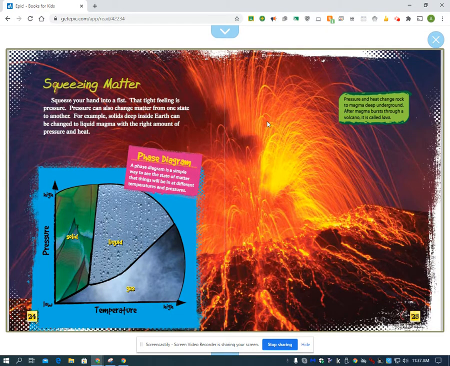Okay, this is an awesome picture of lava. Right now I want you to take your fist and squeeze as hard as you can. So squeeze, squeeze, squeeze. Is your hand hurting yet? I bet it is. Okay, imagine if you had a rock in that, and that was the earth, and the earth is squeezing that rock. If you squeeze it hard enough, and then with the sun heating it, it changes into this lava. Isn't that pretty cool?